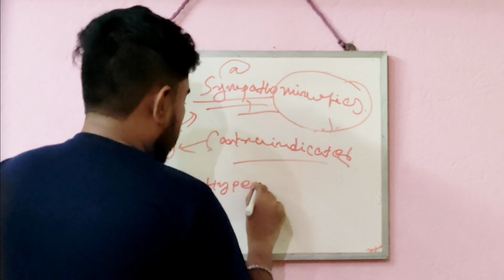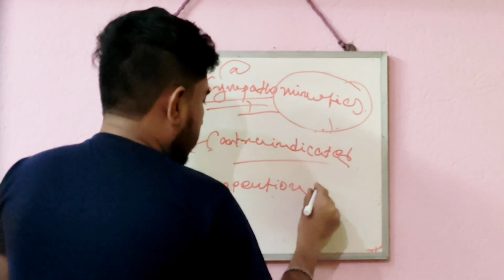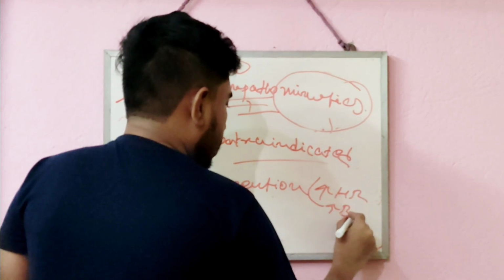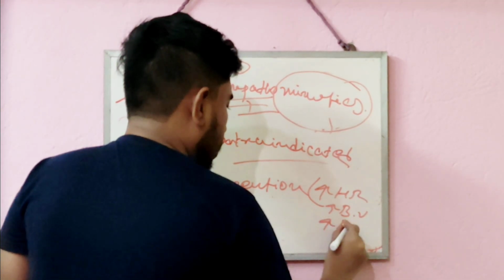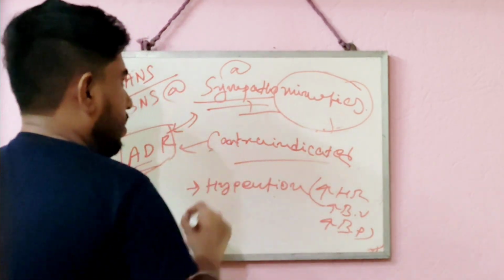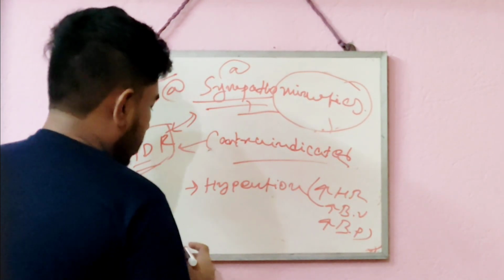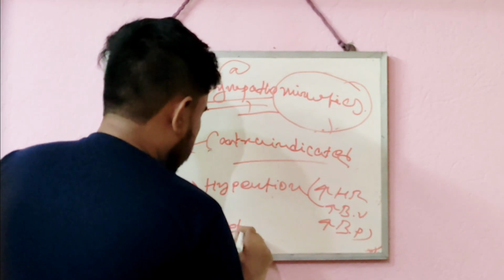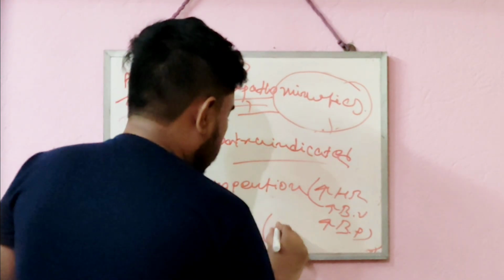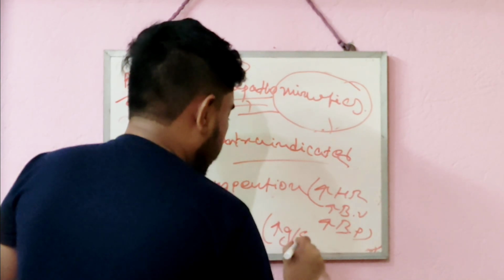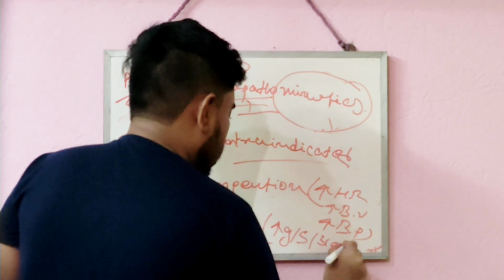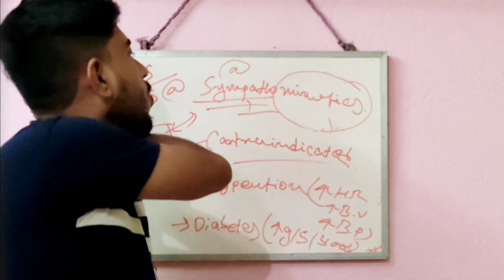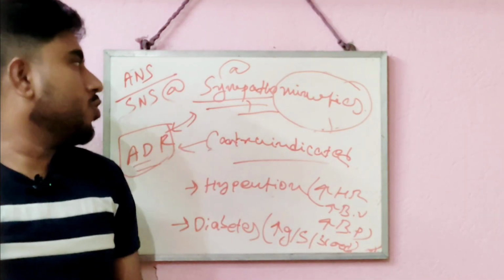The example of contraindicated adverse drug reaction caused by over-accumulation or overuse of sympathomimetics is hypertension, which is called high BP. It can be due to increased heart rate or increased blood volume. It can cause hypertension as a contraindicated adverse drug reaction, or it can cause diabetes. What is diabetes? Diabetes means increased glucose or sugar level in blood. So these are the adverse drug reactions that can be caused by over-accumulation or overuse of sympathomimetic drugs.